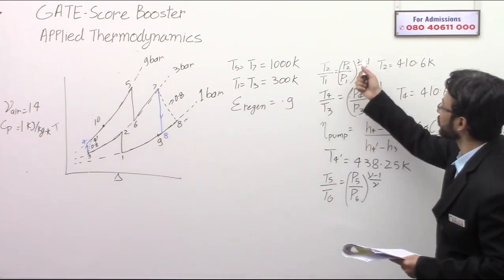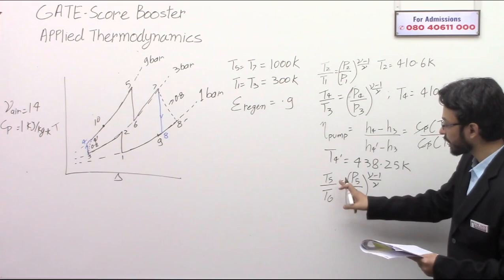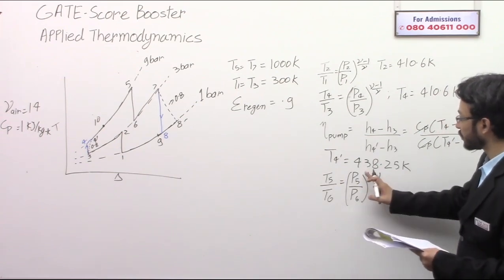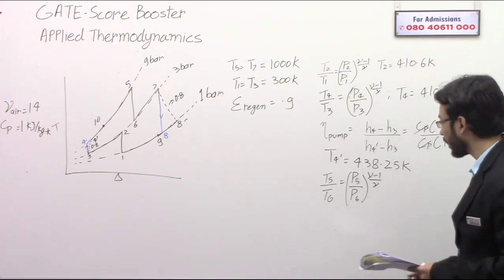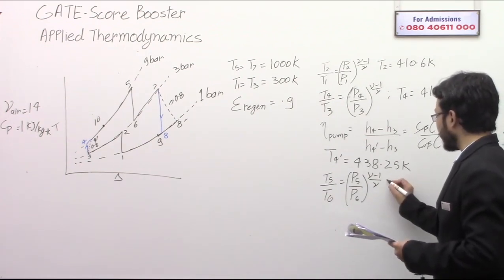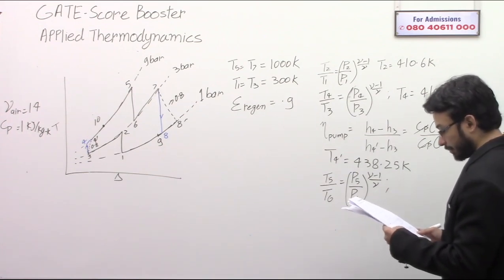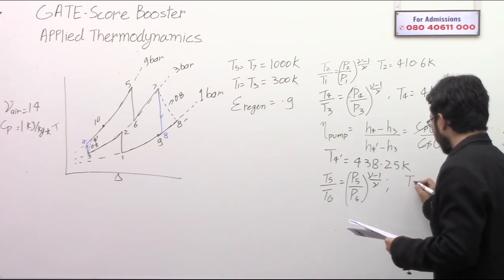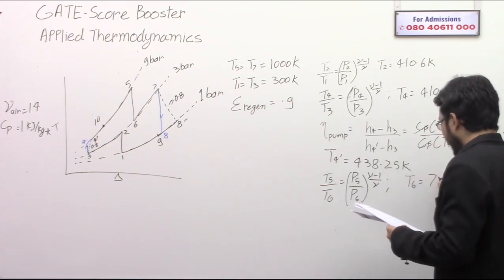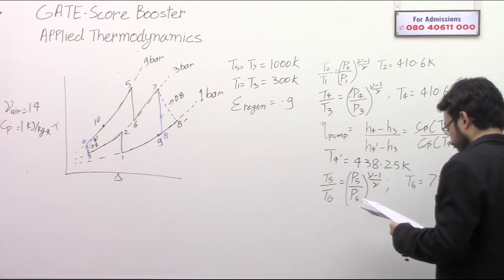The higher temperature over the lower temperature is equal to the higher pressure over the lower pressure raised to gamma minus 1 by gamma. So from this, when you calculate, you will get T6 as 735.29 Kelvin.